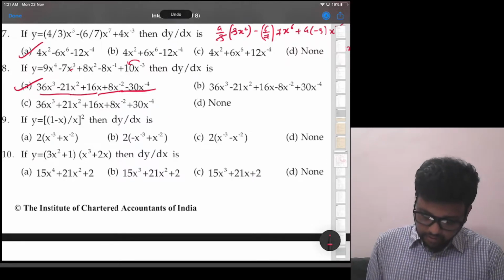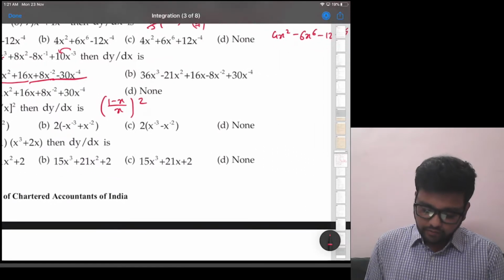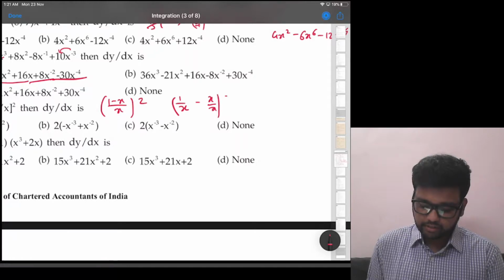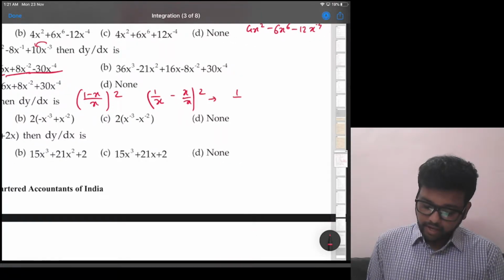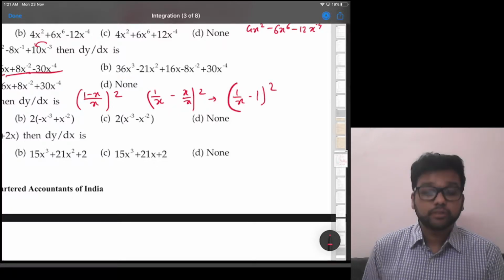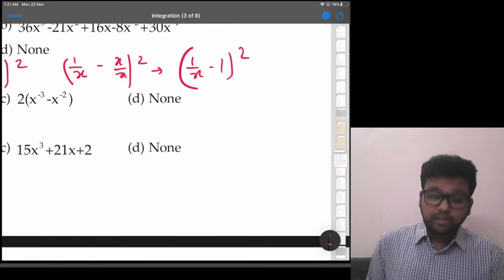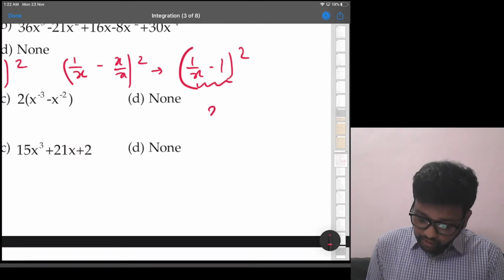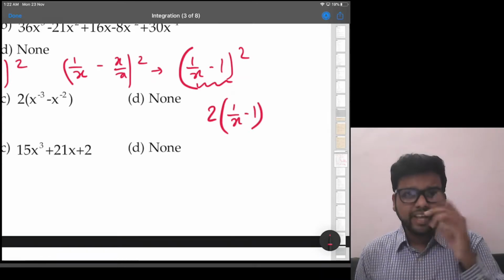See, we have y is equal to (1 minus x by x) whole square. We can split it, we can write it as (1 by x minus x by x) whole square, right? That means that will become (1 by x minus 1) whole square, right? Now we can directly differentiate this using the chain rule. If this was x square, we would have done 2x. So we'll write 2 into this, into the derivative of that part.